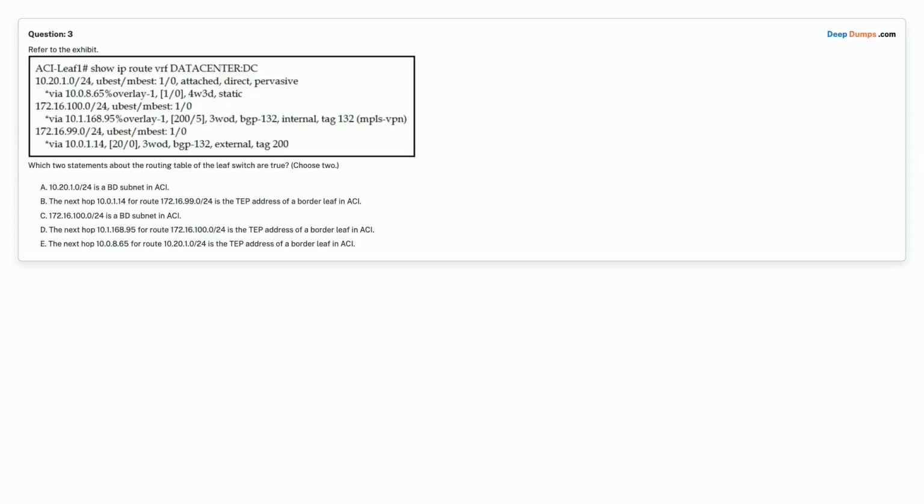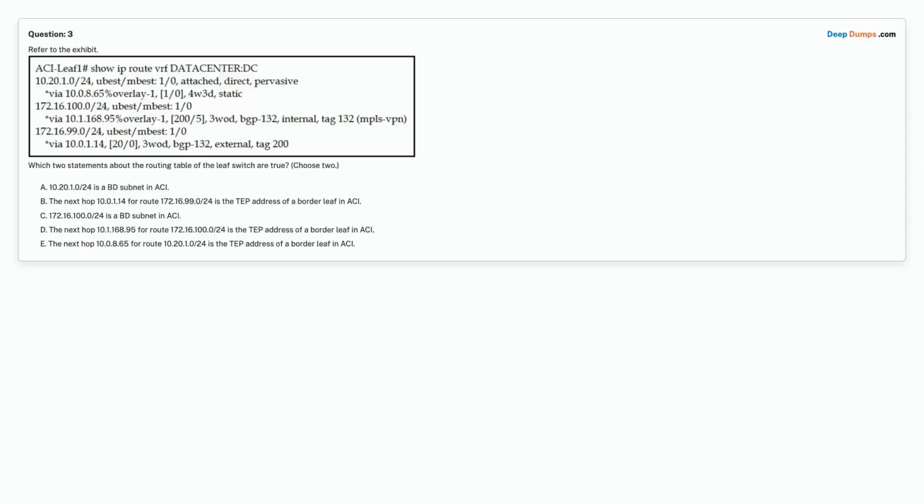Option C. 172.16.100.0/24 is a BD subnet in ACI. Option D. The next hop 10.1.168.95 for route 172.16.100.0/24 is the TEP address of a border leaf in ACI.